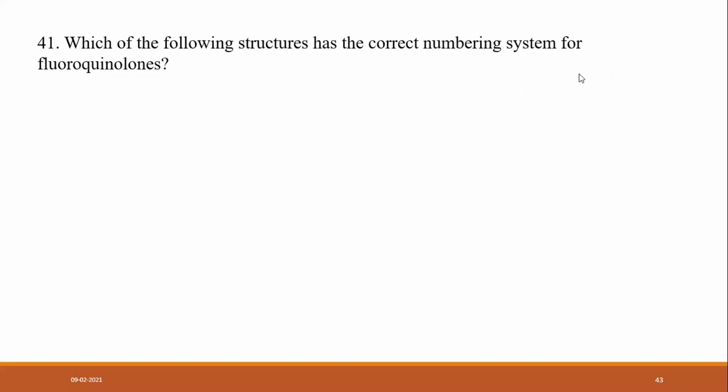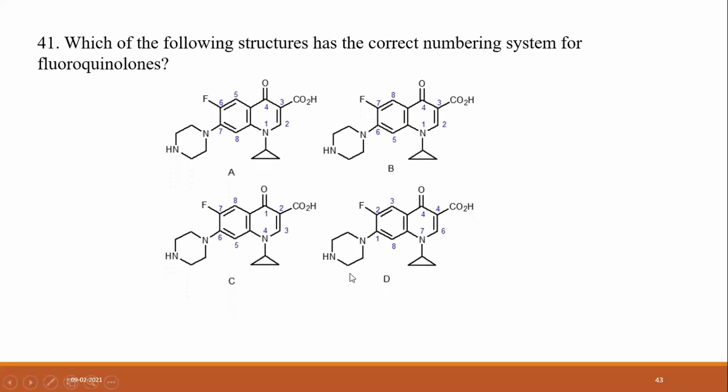Which of the following structures has the correct numbering system for fluoroquinolones? A, B, C, D. Which one is correct? What is the answer? A. Very good, A is the answer.